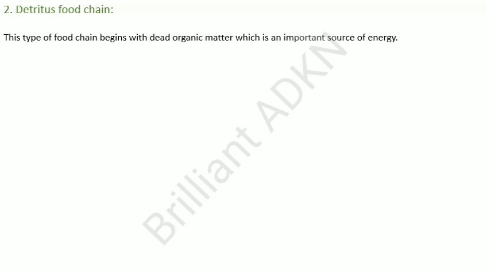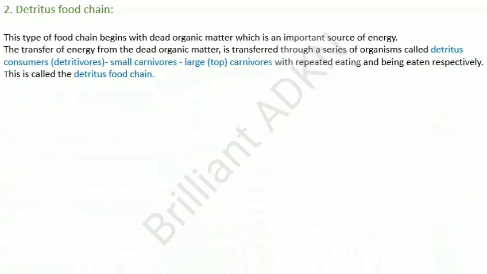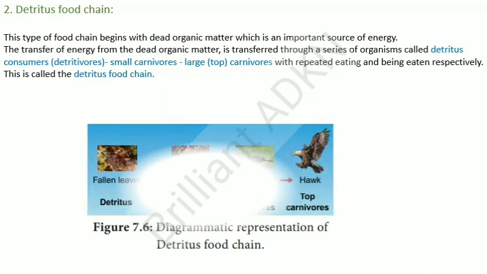Now we are going to see about the detritus food chain. This type of food chain begins with dead organic matter, which is an important source of energy. The energy from the dead organic matter is transferred through a series of organisms called detritus consumers, that is detritivores, to small carnivores, then large top carnivores, with repeated eating and being eaten respectively. This is called the detritus food chain.